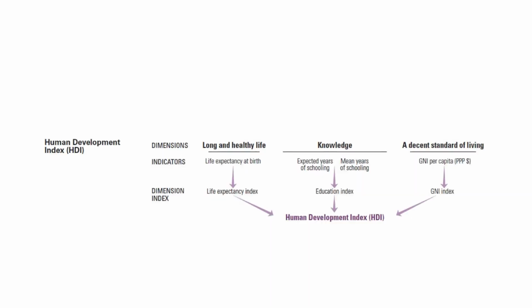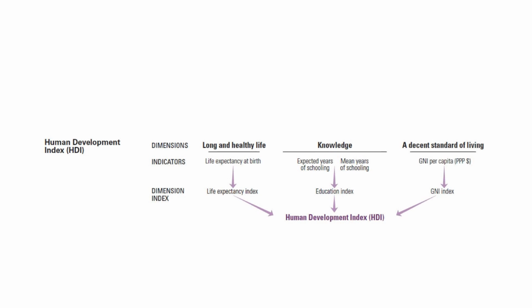So here you could see the summary of the three sub indicators which we have taken into consideration in order to develop a composite index known as the Human Development Index. The first one is a long and healthy life. For that we have taken the life expectancy at birth, which is measured by the life expectancy index.